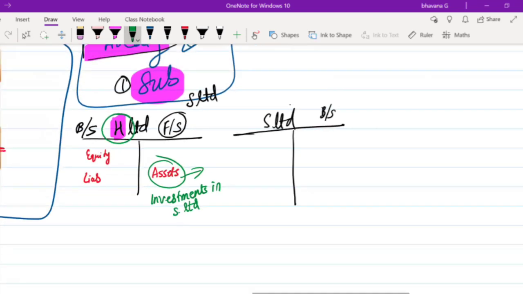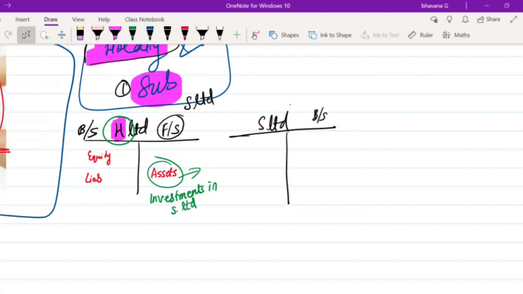Okay, so what will happen is that the shareholders of H Limited, since they are the owners of H Limited, would like to know how this subsidiary company is also working. So they would also like to know the position of S Limited. That means what the assets of S Limited are, what the liabilities of S Limited are. All of these things they would also like to know.